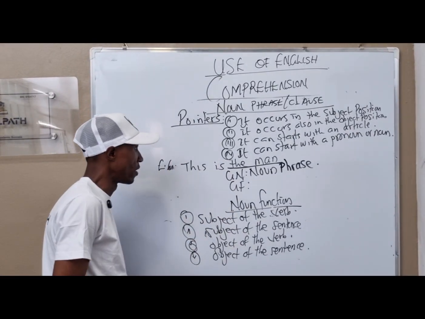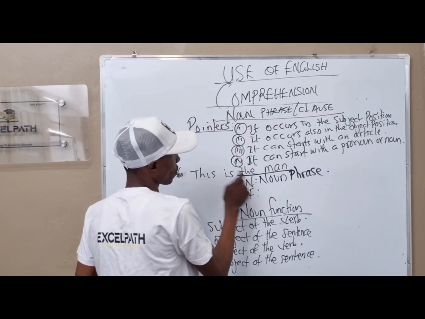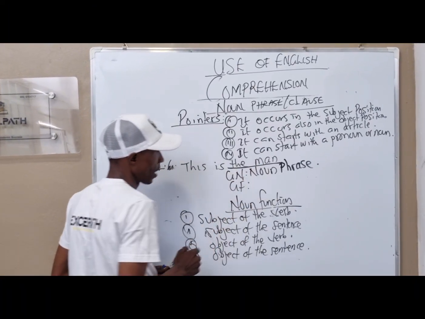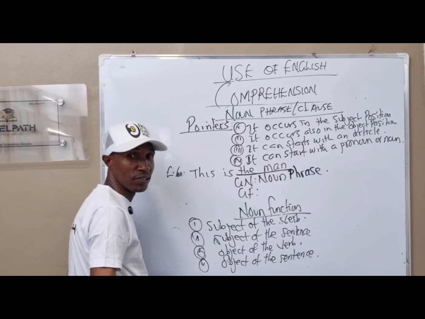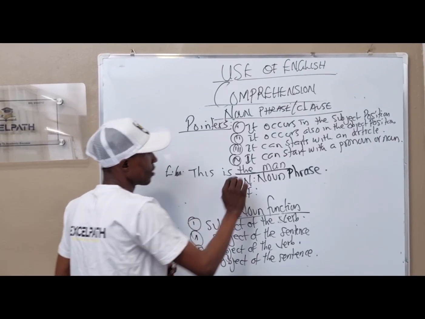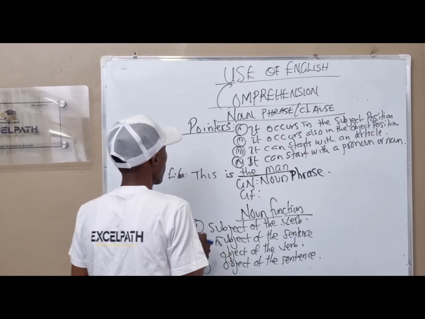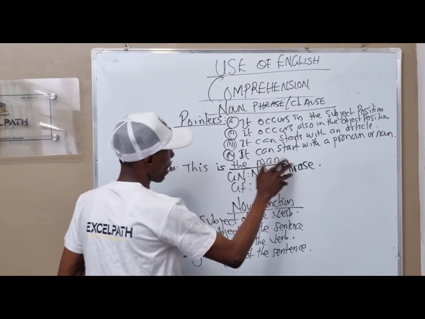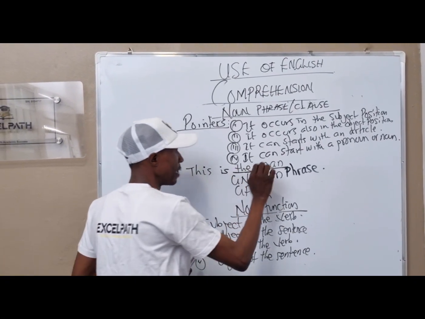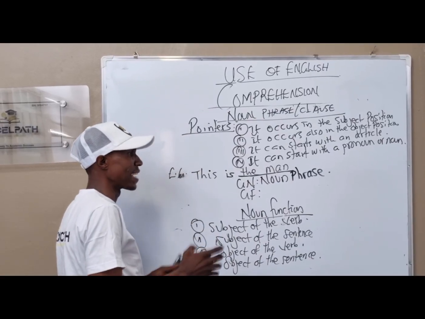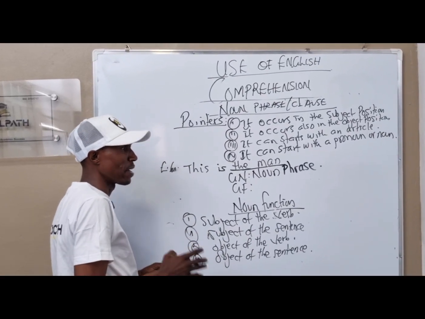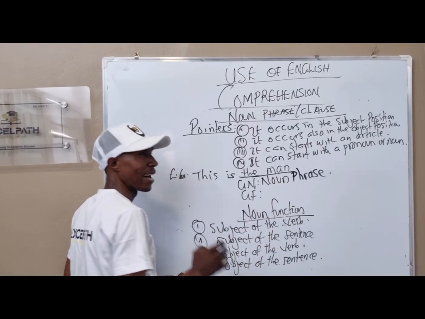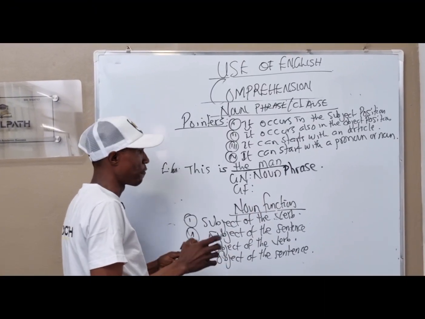Now, take for instance, let's go back to the question we are solving. The question says, this is the man, and they underline the word the man. They said we should identify the grammatical name and the grammatical function. We have been able to identify the grammatical name, that the answer is a noun phrase.